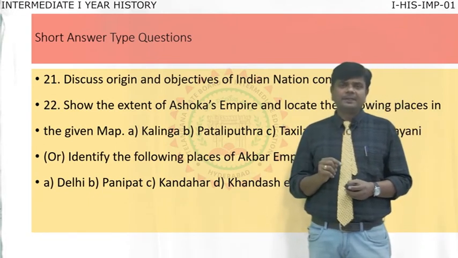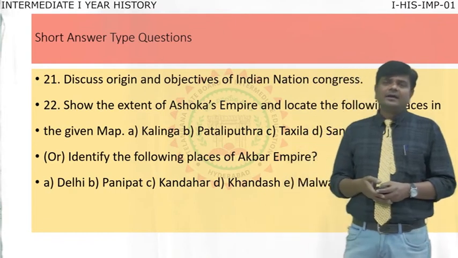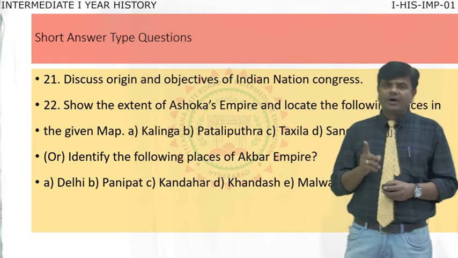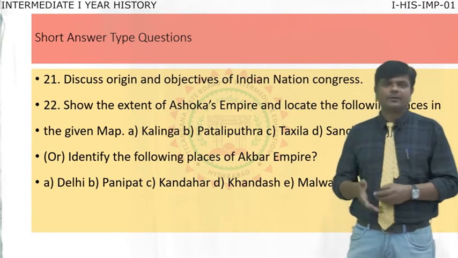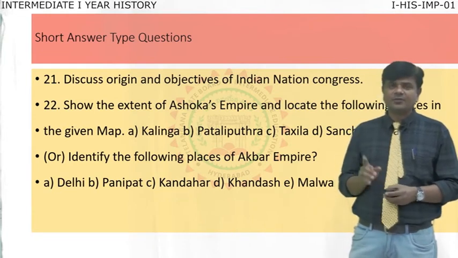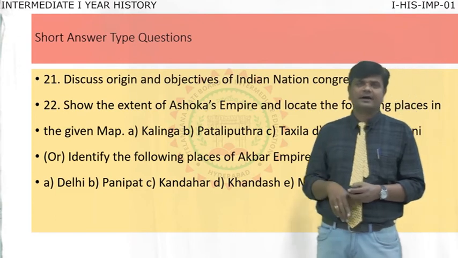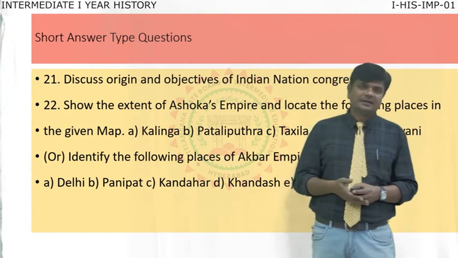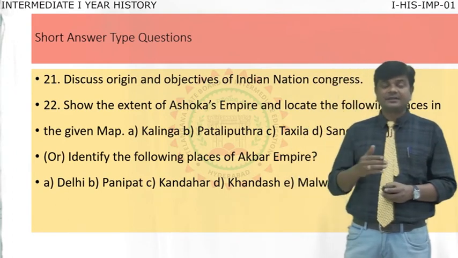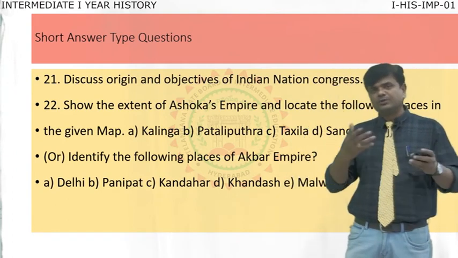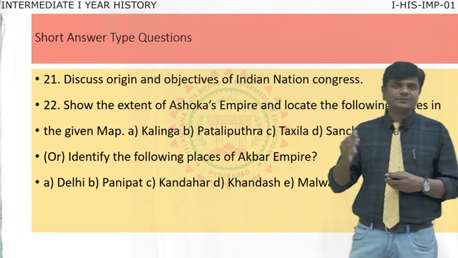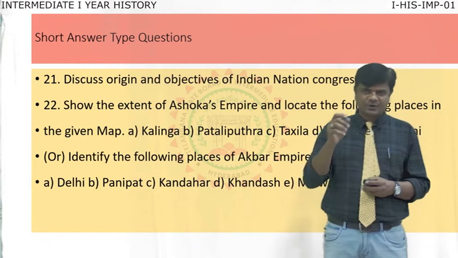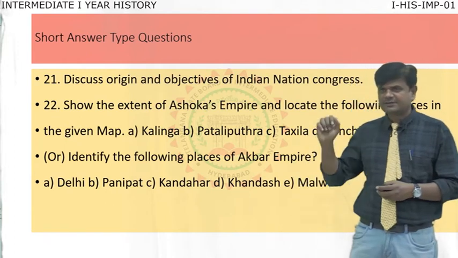Kalinga. The Kalinga war was the first and last war Ashoka fought. In 261 BC, Ashoka invaded Kalinga for the first time. He annexed Kalinga. Later, he changed his intention, converted to Buddhism, and supported and encouraged Buddhism. Because of this, Kalinga had a lot of significance in Ashoka's life. So that's why it was given.